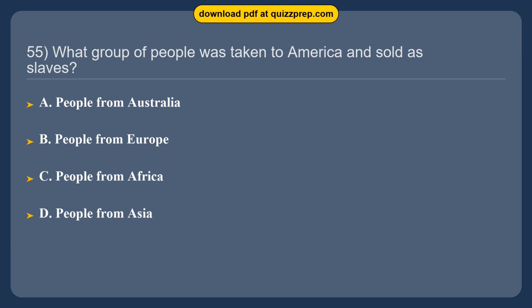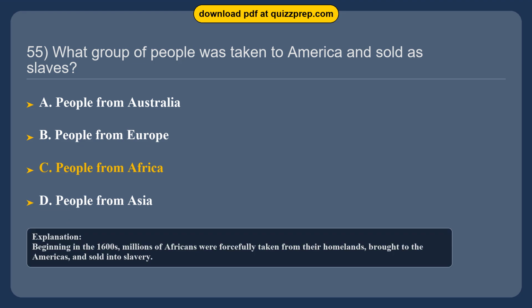Question 55. What group of people was taken to America and sold as slaves? Option A, people from Australia. Option B, people from Europe. Option C, people from Africa. Option D, people from Asia. The correct answer is option C, people from Africa. Beginning in the 1600s, millions of Africans were forcefully taken from their homelands, brought to the Americas, and sold into slavery.